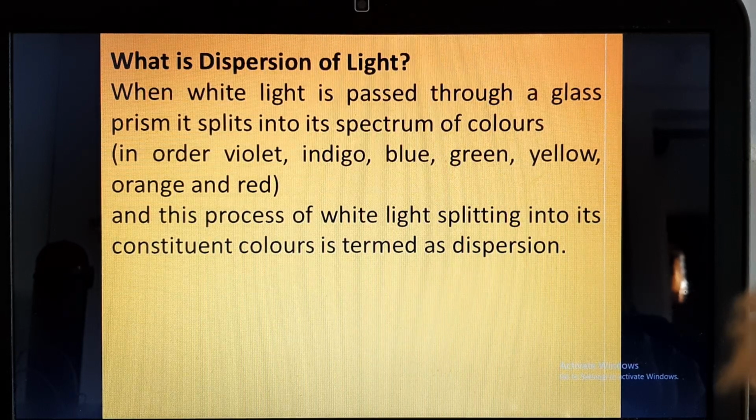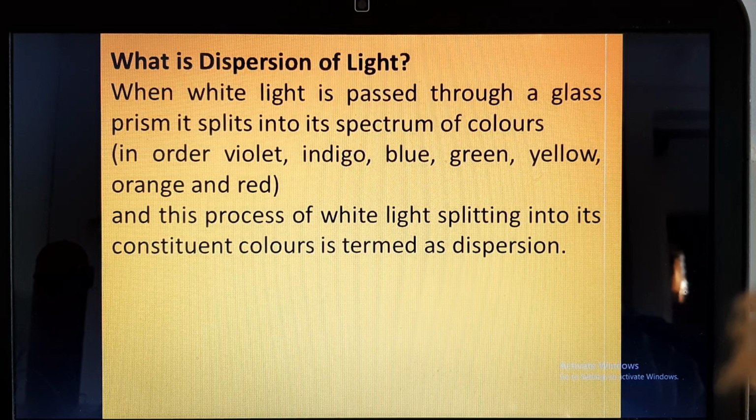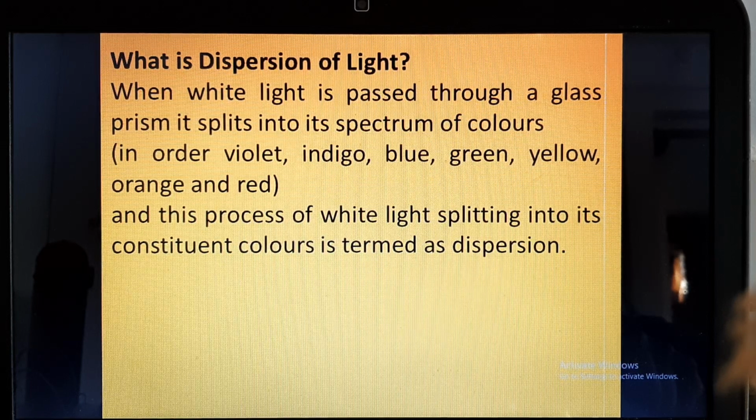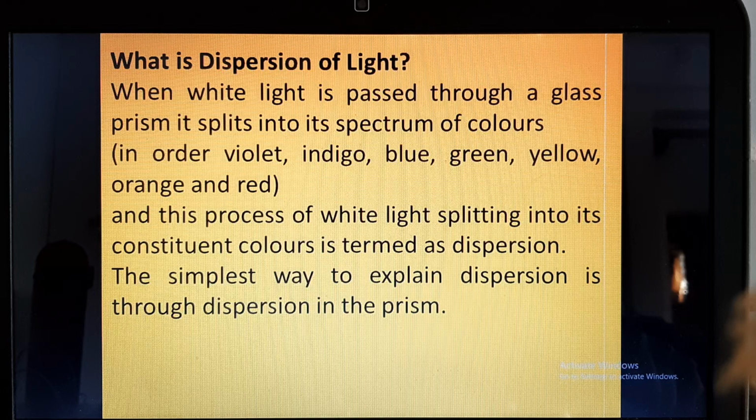So from our previous lectures we have discussed that when the light rays move away from each other, that is called dispersion or diversion. So here what is happening, I have told you, whenever light passes through a medium, it refracts or it bends or its speed changes. So when the white light changes the medium, then refraction occurs, and that refraction is responsible for the splitting of white light into spectrum of colors.